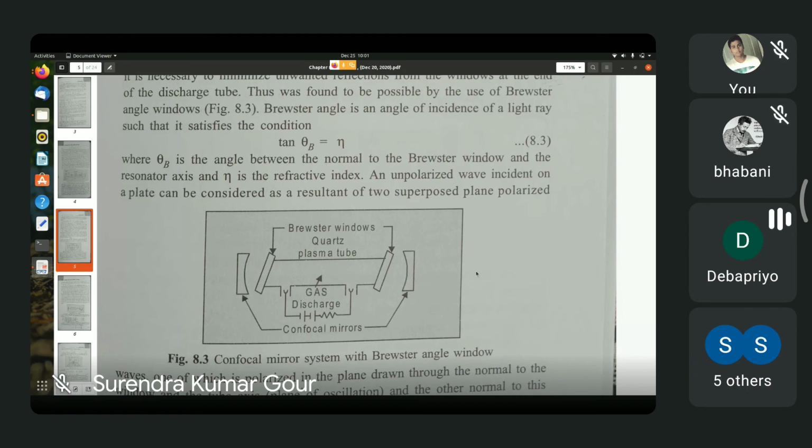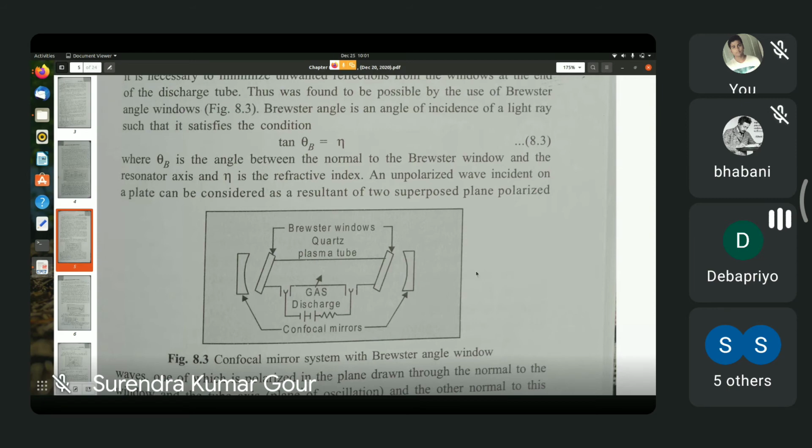So reflection is produced by a confocal mirror system. The advantage is that you don't have to make them exactly parallel to each other. The light is reflected back into the discharge tube so that this stimulated emission can take place very effectively.